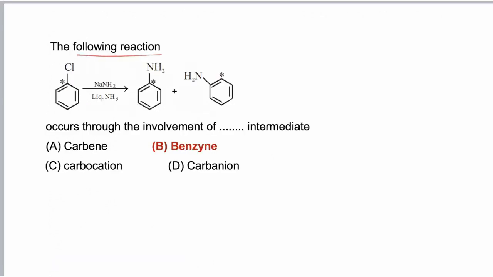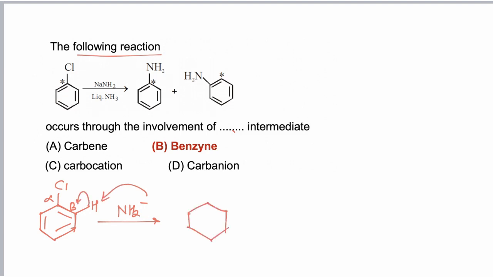The following reaction occurs through the involvement of a benzyne intermediate. If we discuss the mechanism of the reaction, Cl is the leaving group. So this is the alpha carbon, this is the beta carbon. At the beta position, hydrogen is present. In the presence of a strong base NH2 minus, H positive is removed and a carbanion intermediate is formed. Now negative charge is present adjacent to the leaving group. Now this shifts and Cl is removed, which involves formation of a benzyne intermediate.